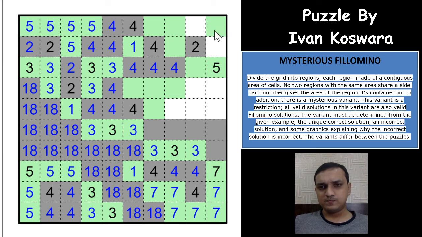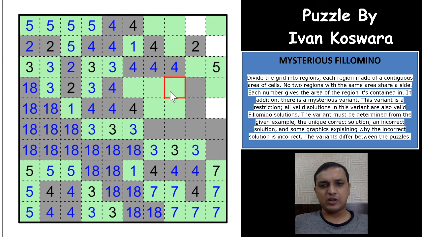Okay, again this would have to be an even cell, right? It cannot be an odd cell, because then 5 will have more than 5 cells. So this 5 would have to come down at least 1 cell, because a 5 cannot be fulfilled at the upper part, so this has to come down at least 1 cell. And now this even cell has to come down 1 here, and this is an odd number of cell, right? You already have 4 cells in it, so this would have to be the 5th cell to make it odd. So this is 5 here.